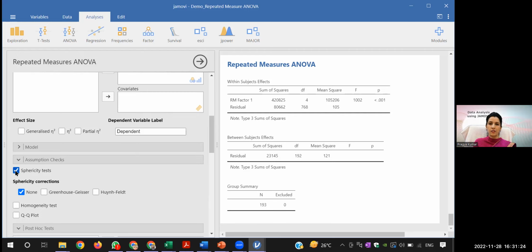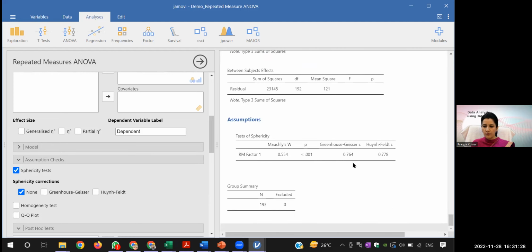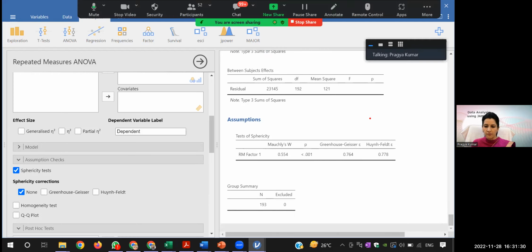If I click on sphericity, you will see here the test of sphericity. And what is the name? Mauchly's test. Yeah, this one. And we see this value. Maximum time, all standard textbooks say that usually this assumption is very difficult to meet.